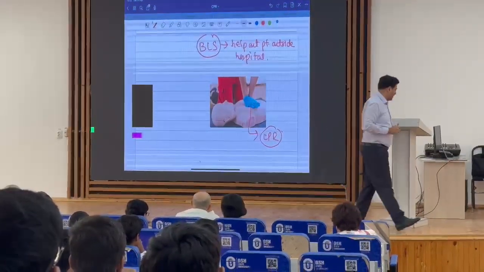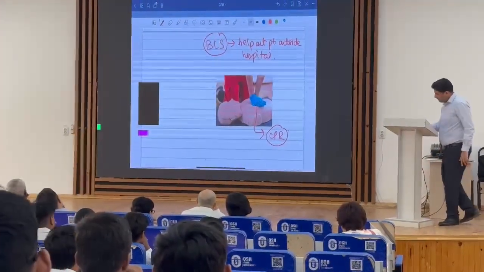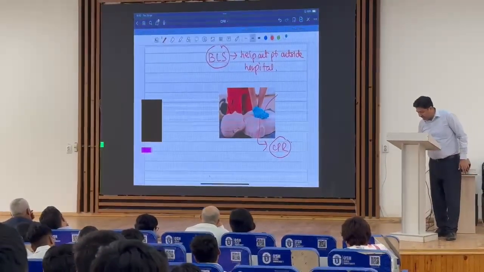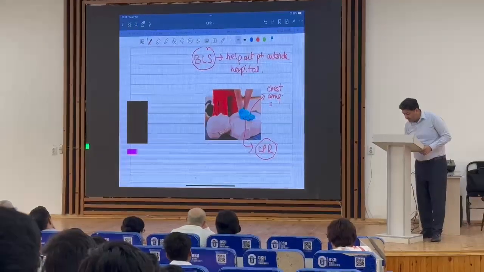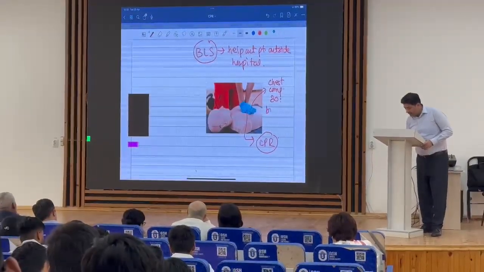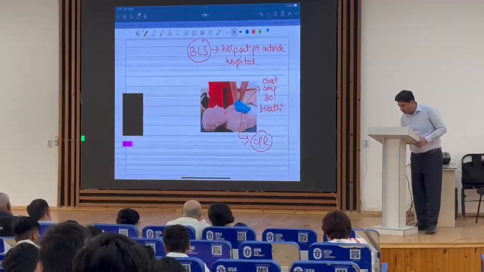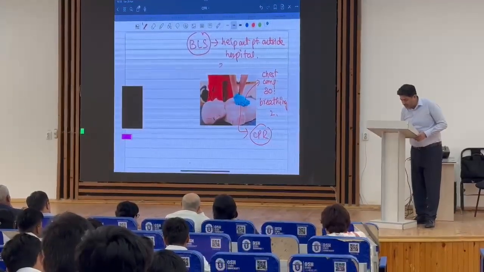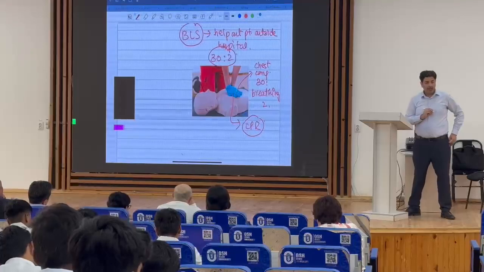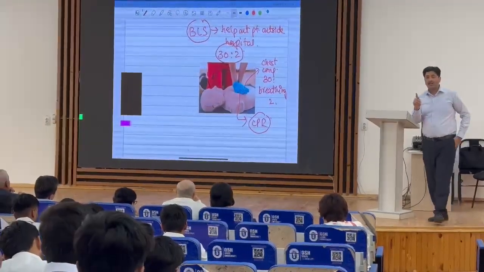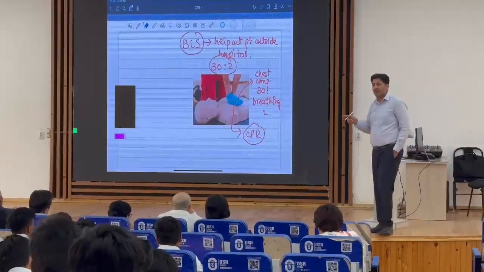How many chest compressions? Write down everyone. Chest compressions will be 30 and breathing will be what? 2. So the ratio is what? 30 is to 2. Okay? 30 is to 2. So Raj checks his pulse, Raj checks his breathing.